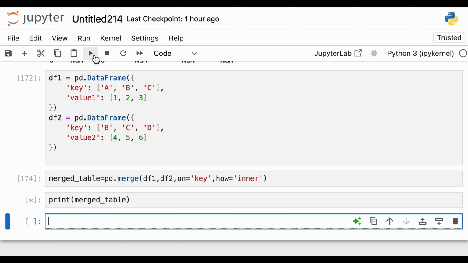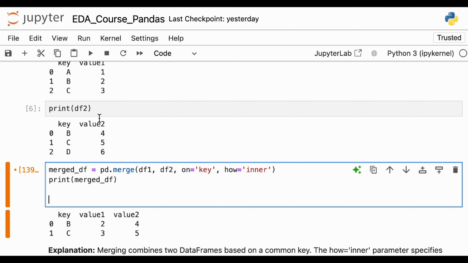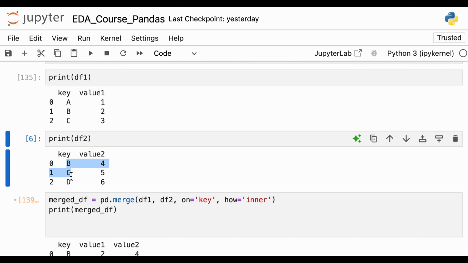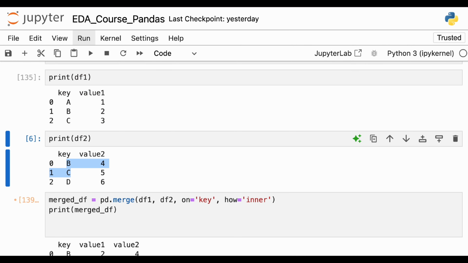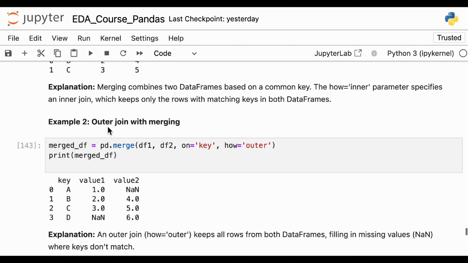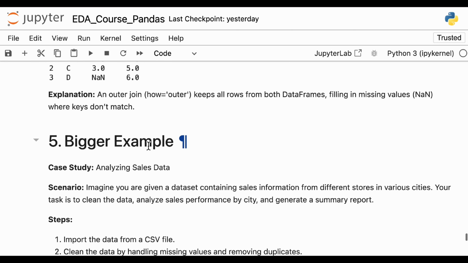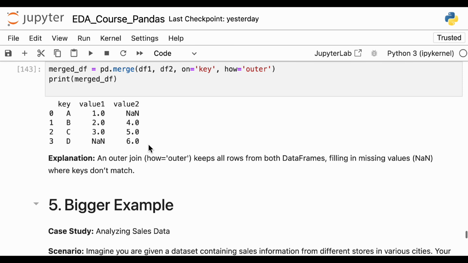Okay, so you see BC, right? Because if you see in both the keys, we have only BC as common. So I'll get BC, then value 1 will be 2, 3 and value 2 will be 4, 5. That's how things will be done in a simple inner join. So you can do outer join, you can explore all those things, if you want. So this was the last concept, that is, we were using joins.